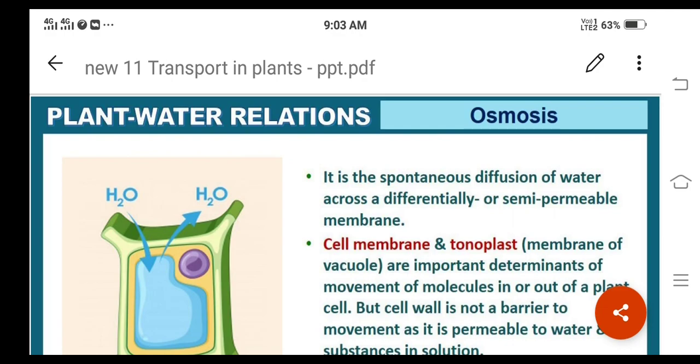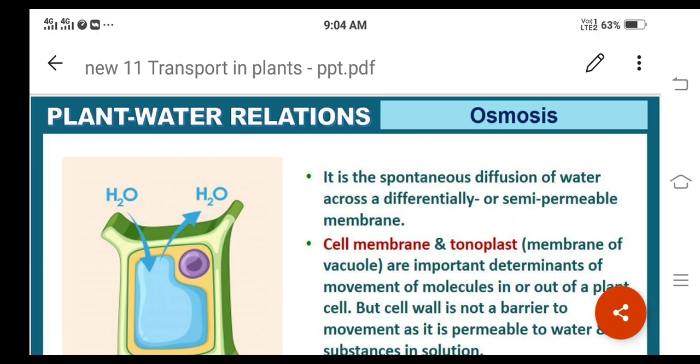The cell membrane and the tonoplast are important determinants of movement of molecules in or out of a plant cell. These two determine whether the molecules will come inside the cell or move outside the cell. It depends on both structures, the cell membrane as well as the tonoplast, right?